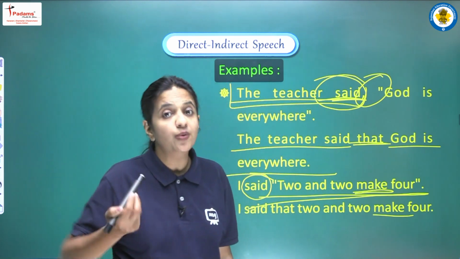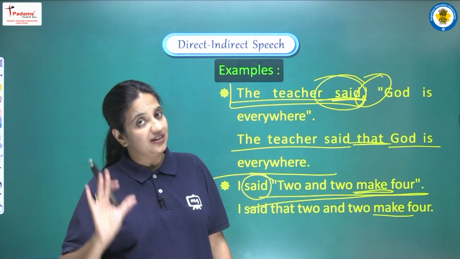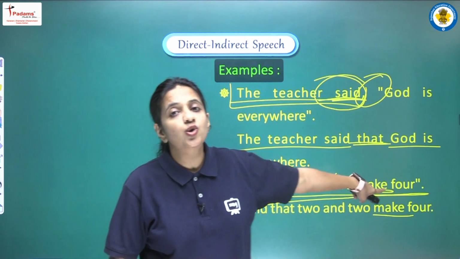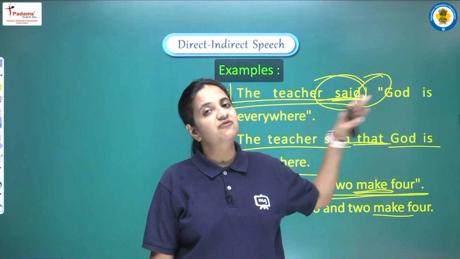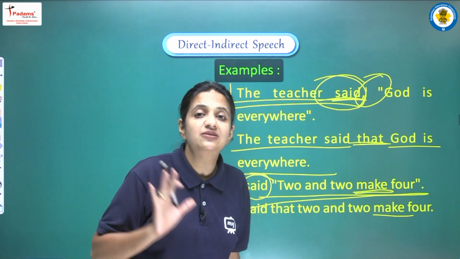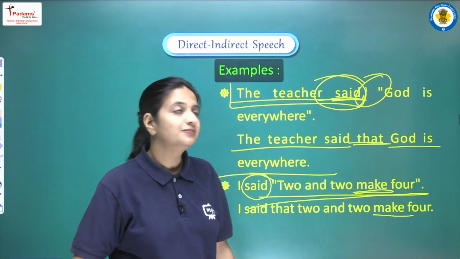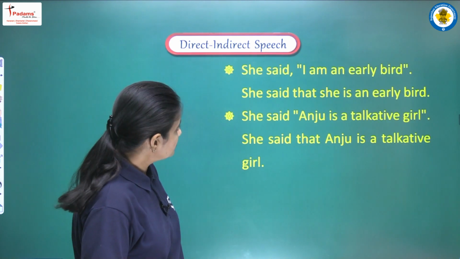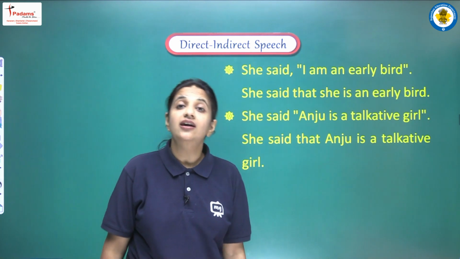हम यहाँ पर make को made नहीं कर सकते हैं. The reason is still very much clear, that we are having one universal fact, or we can say one universal truth here in the sentence of the reported speech. Alright. More examples. Next one is, she said, I am an early bird.